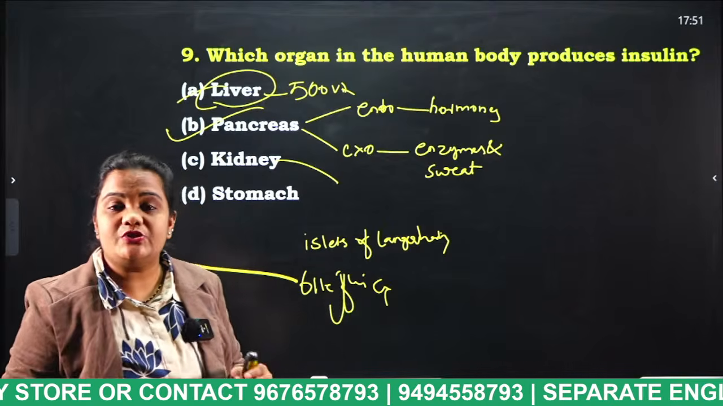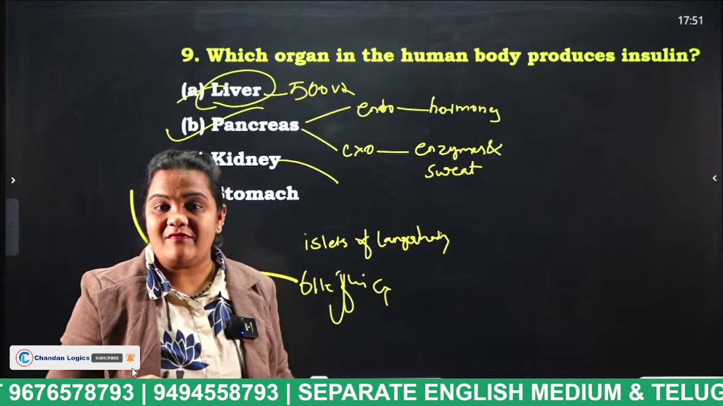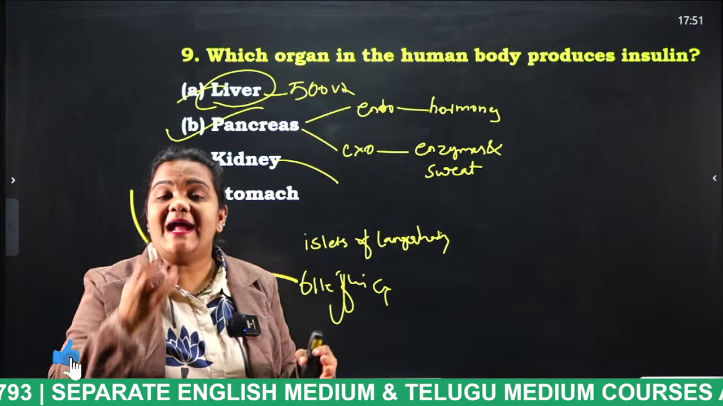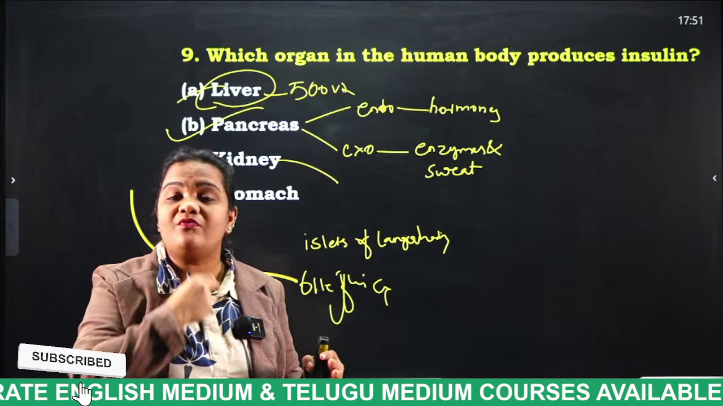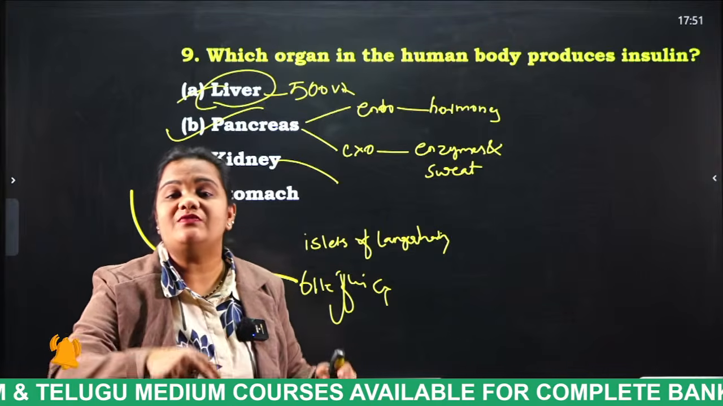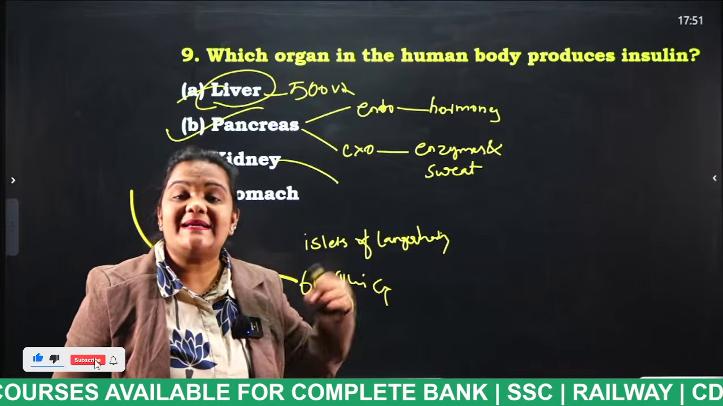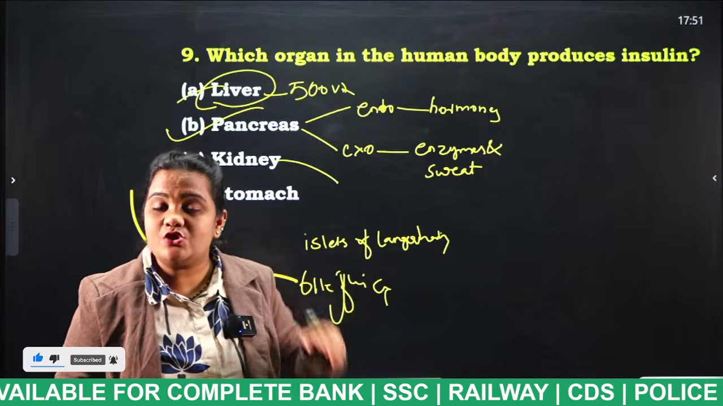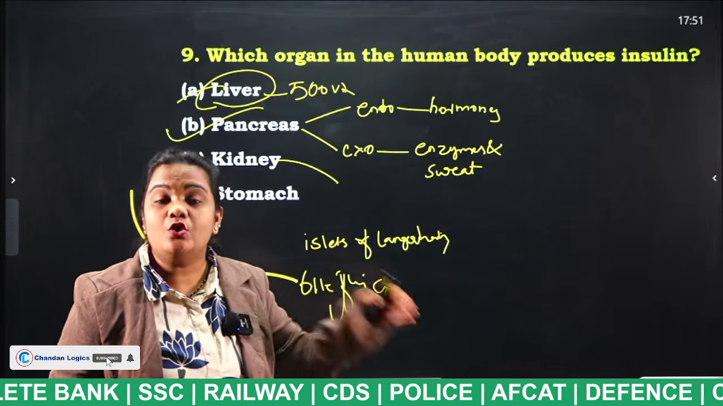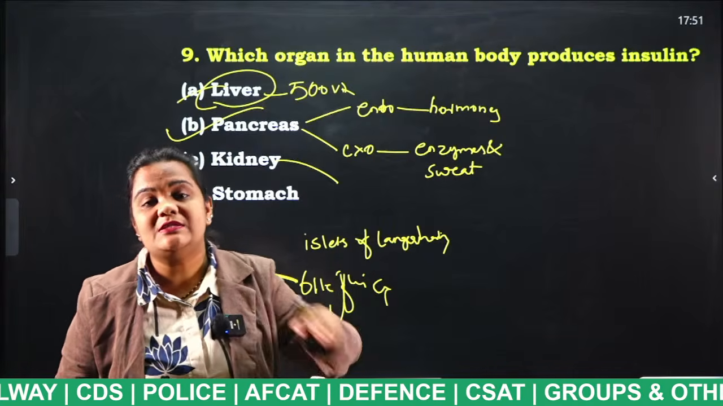Listen properly, students. The food we eat will be mixed with saliva, and that mixture is known as what, students? Bolus. That bolus will enter through the esophagus, and through peristaltic movements from the esophagus, it will enter the stomach. And what is present in the stomach, students? Gastric juices. These gastric juices will break down the bolus into chyme, which is again sent into the small intestine.